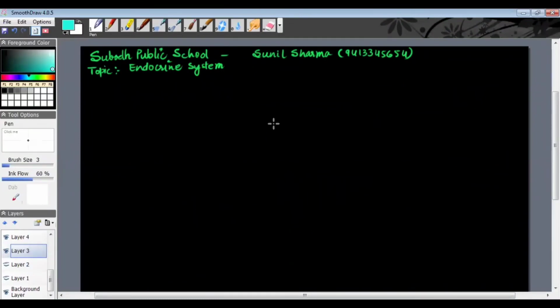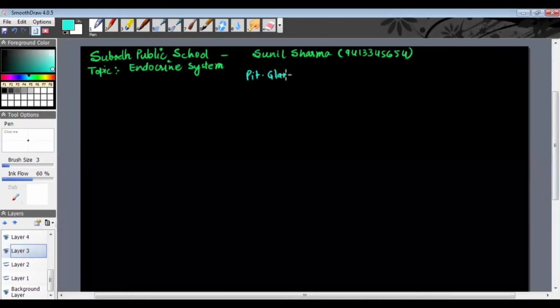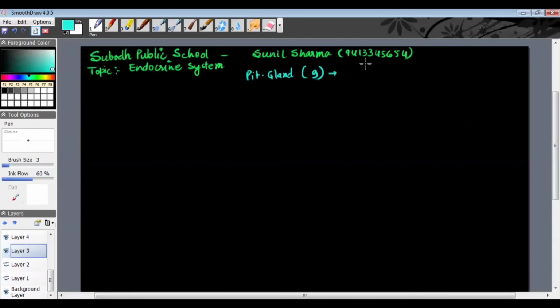Now we are talking about the various hormones released from the pituitary gland and their functions one by one. From the pituitary gland, a total of 9 hormones are secreted. Out of these 9 hormones, 7 are synthesized and secreted by the pituitary itself.